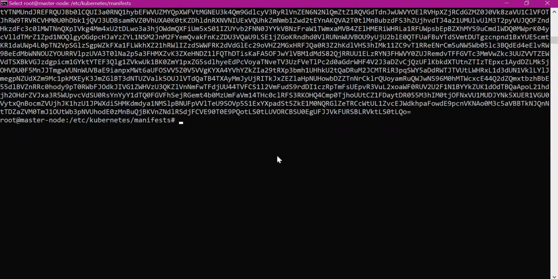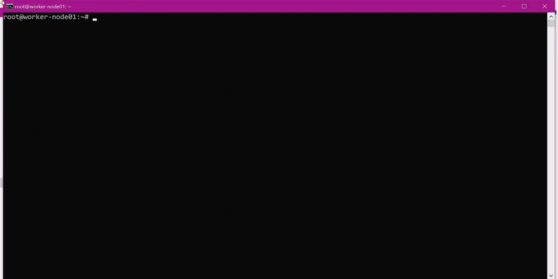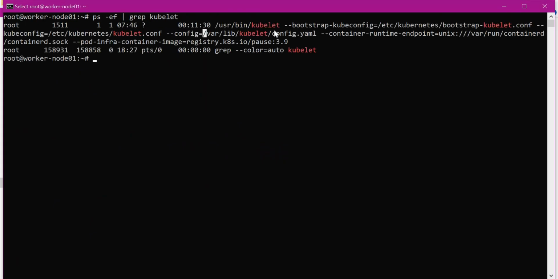So let us open API server YAML file again. Here we can see if API server wants to connect to kubelet, this will use the kubelet client certificate and corresponding private key. Now let us open the configuration corresponding to kubelet. This is one of the worker nodes in the cluster. Here let us see the kubelet process. So this is the configuration file for kubelet. Let us open this file.